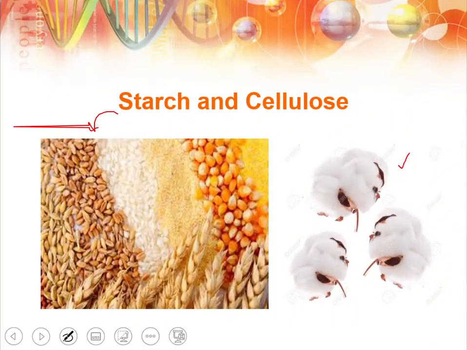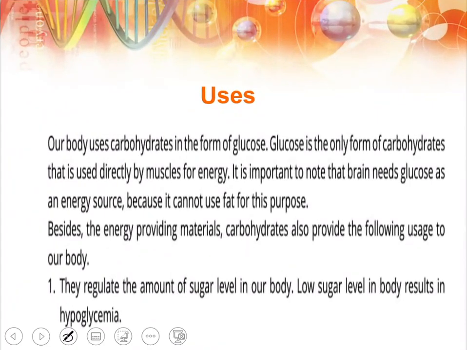Now let's see what are the uses of carbohydrates. Our body, it uses carbohydrate in the form of glucose, the most important carbohydrate. All the other forms of carbohydrate, they change into glucose so as our body can use it. So glucose is the only form of carbohydrate that is used directly by our muscles for the energy.